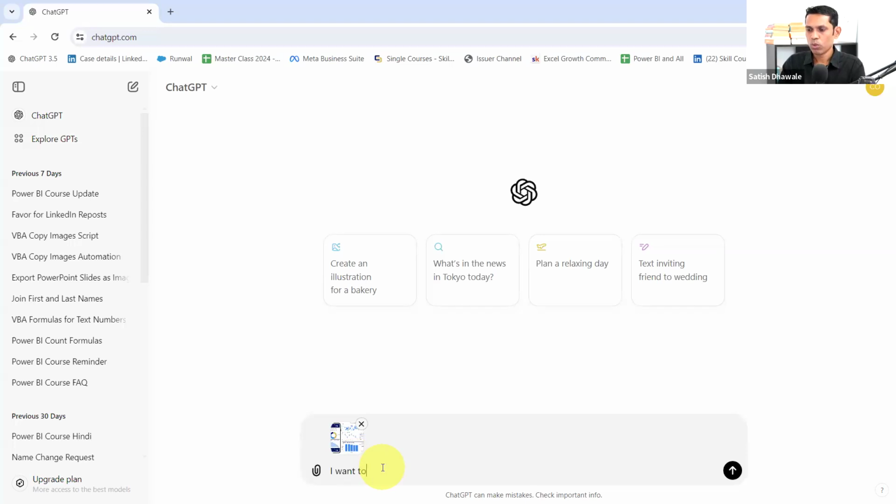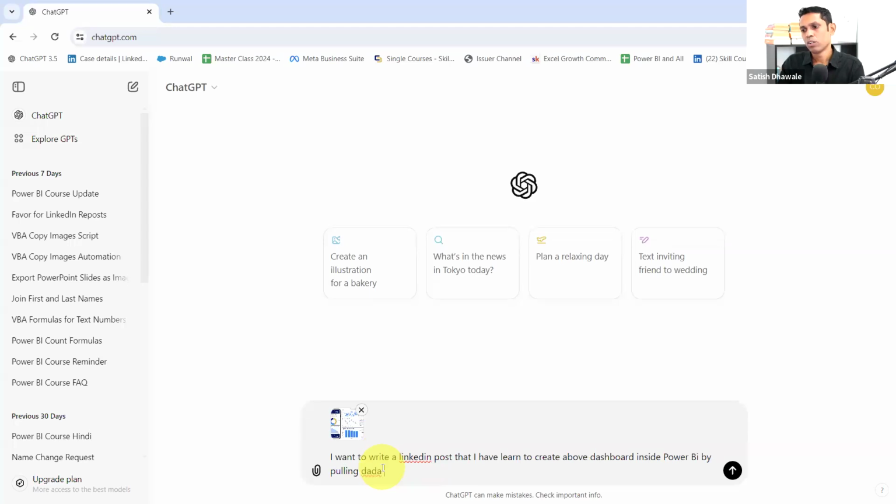I want to write a LinkedIn post that I have learned about dashboard. Sorry, I have created, I have learned to create a dashboard inside Power BI by pulling data from a CSV file.